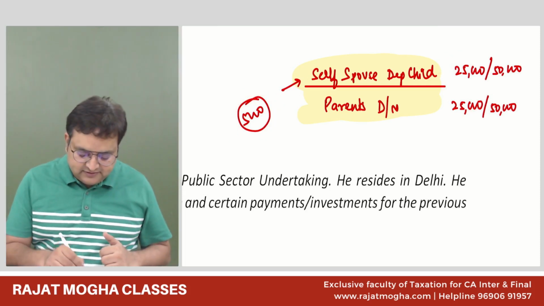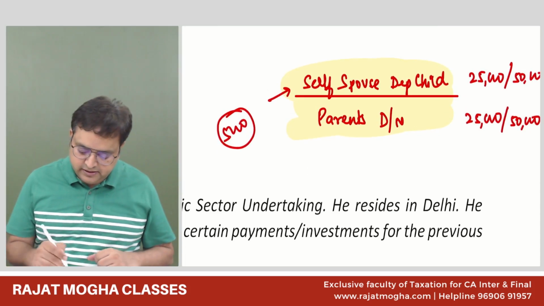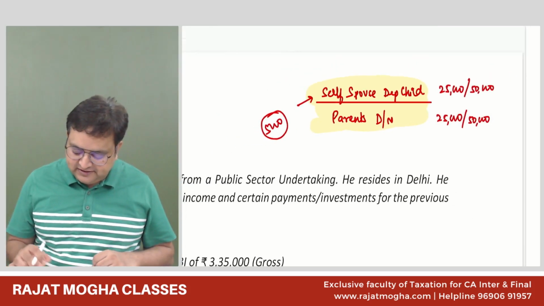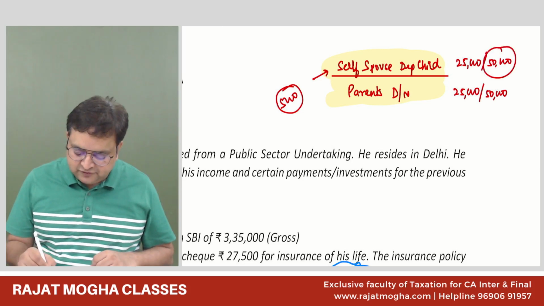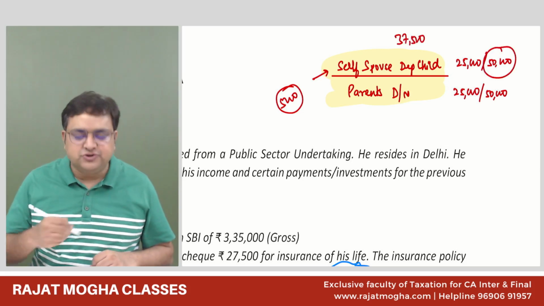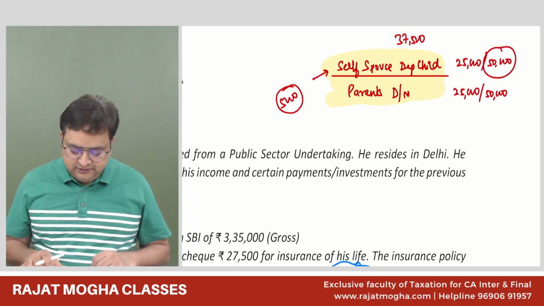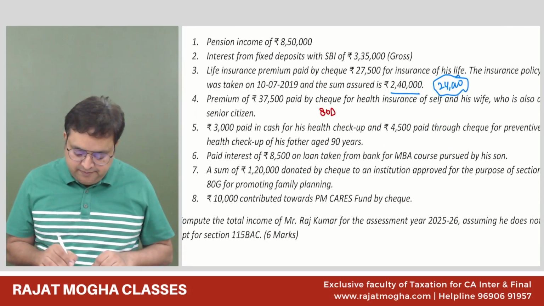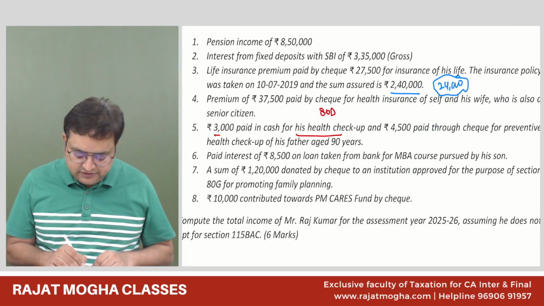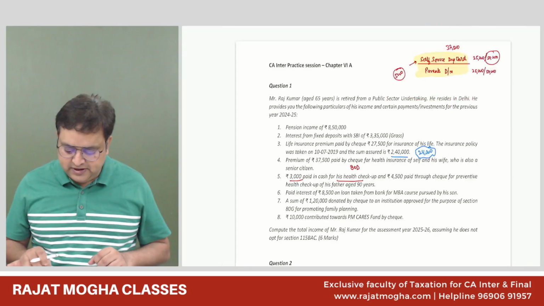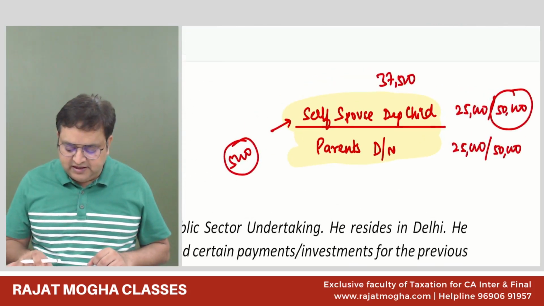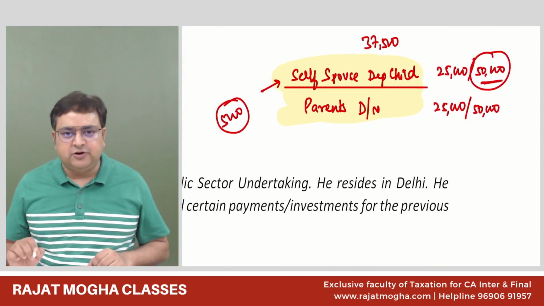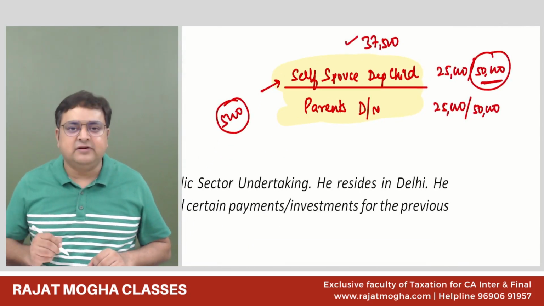Here, we have already used 37,500 of the 50,000 limit for the health insurance premium. So let us see how much he is paying for health checkup. He paid 3,000 rupees for his health checkup. I think it is within the limit because we have a total limit of 50,000 and have only exhausted 37,500.